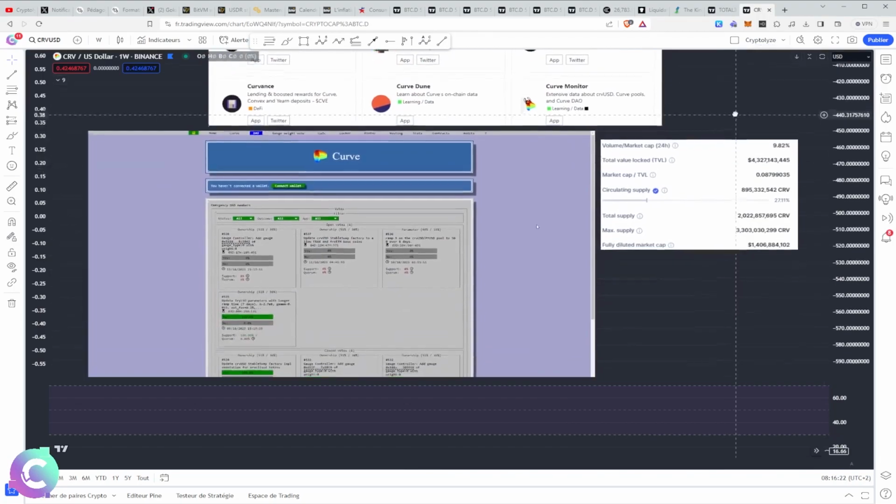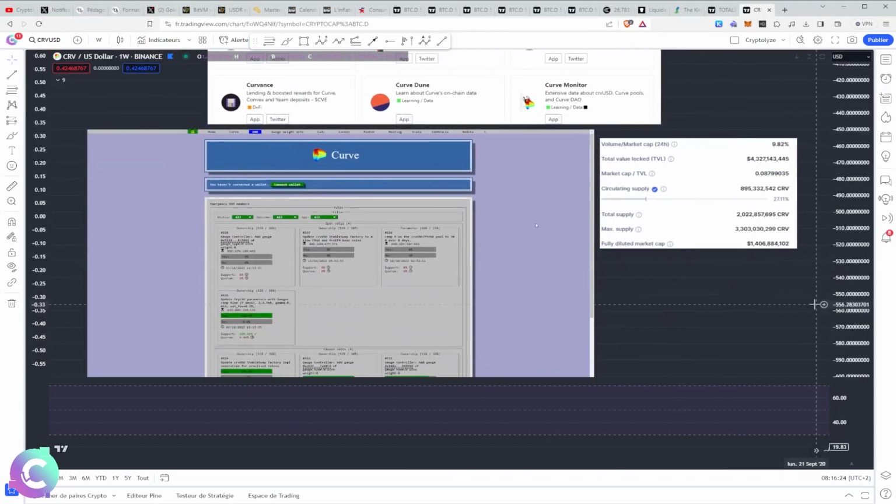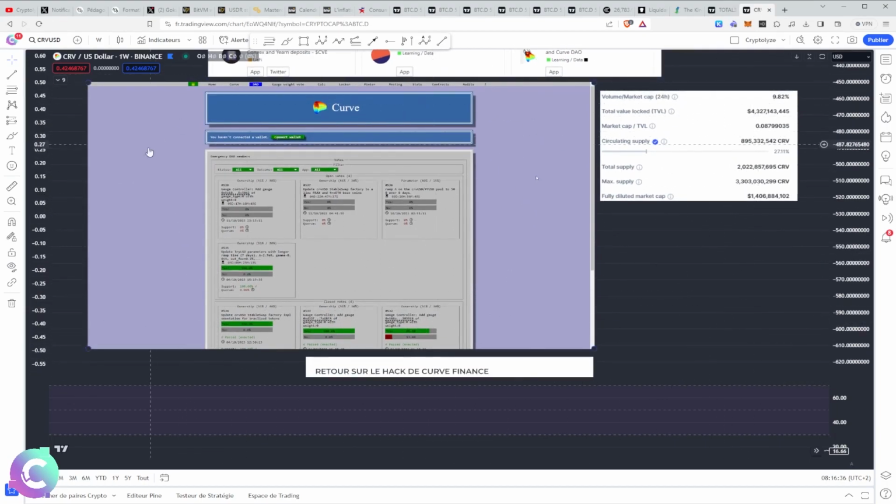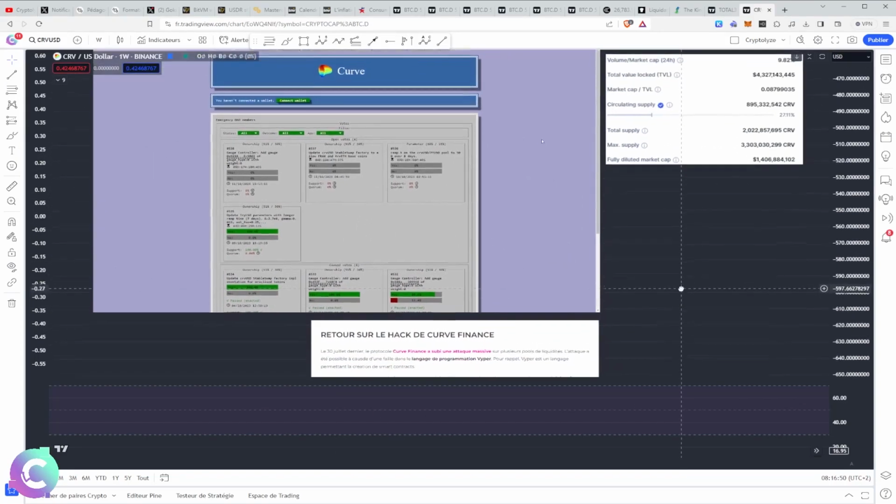And above all, it comes into play enormously when we start to have a colossal influx of liquidity and a bull run in which we will necessarily have a valuation of the service which will be directly linked to the importance of the liquidity that will be blocked in Curve and everything that will revolve around it. And that's why Curve is used a lot in decentralized finance, because there are a lot of protocols that try to exploit the issuance of CRV to, quite simply, what we call farming incentives, farm CRVs.